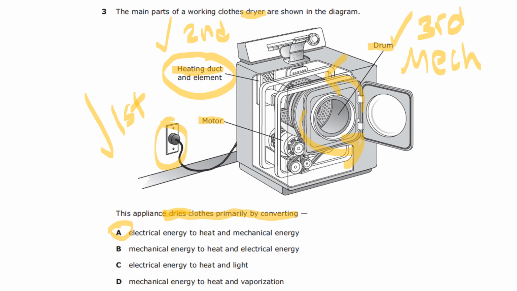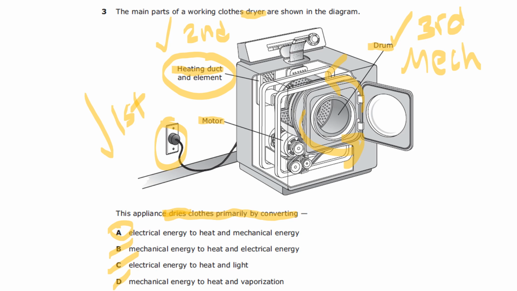But let's just make sure, let's verify that the other ones are not it. B, mechanical energy. Well, we don't start with motion. We have to be plugged in first. So B is wrong. C, electrical energy, yes. To heat energy, yes. And light. Well, there's no light being produced, so we're going to eliminate that. D, mechanical energy. Again, we're not starting with motion. You have to be plugged in first. Oops. So that would be wrong. The correct answer there is A.